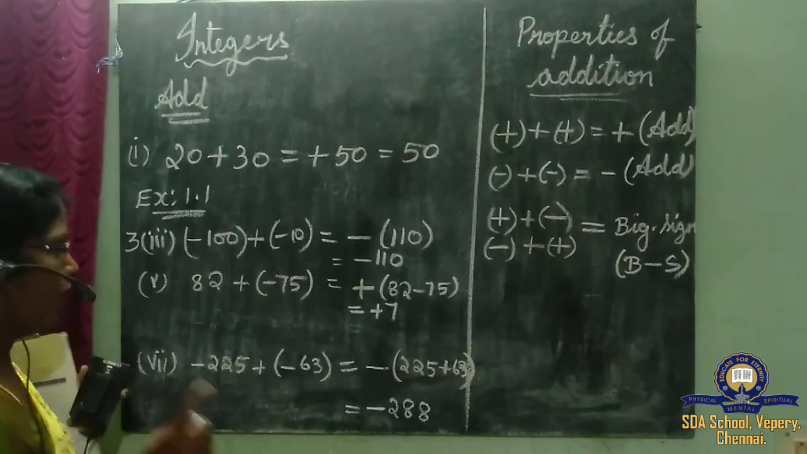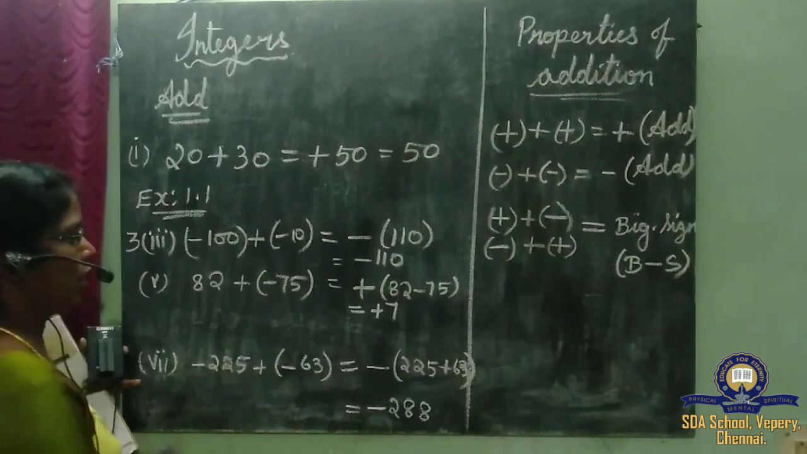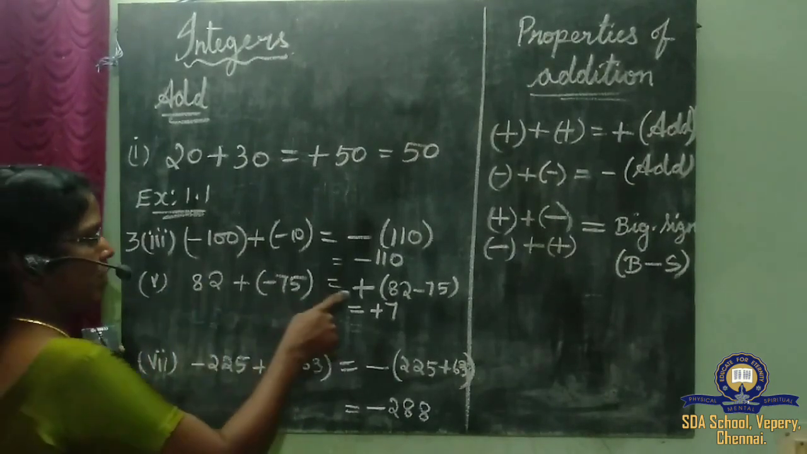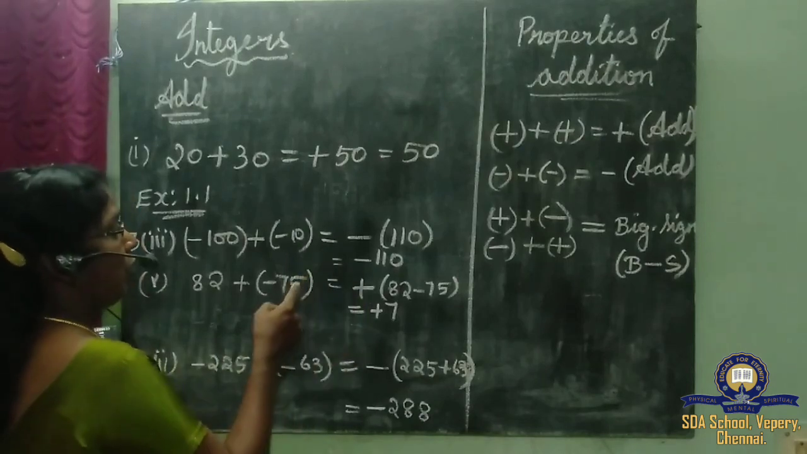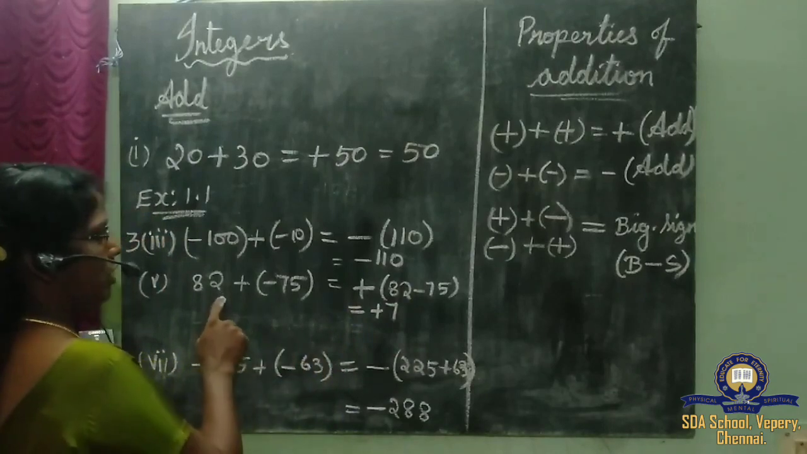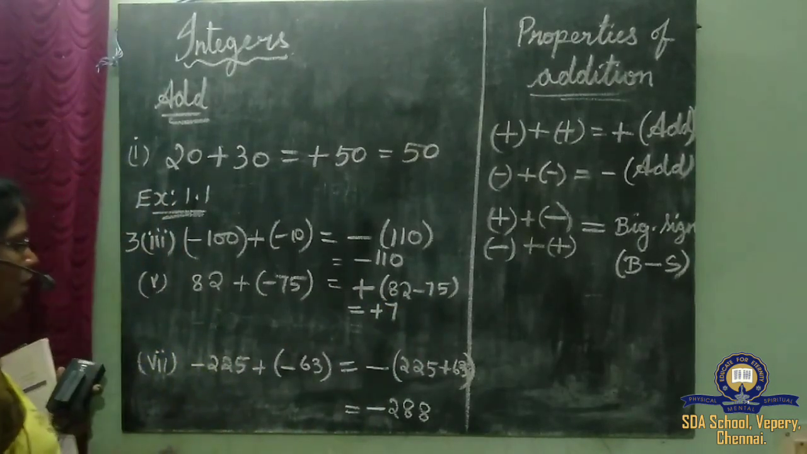When positive and negative both come, we need to put the sign of the bigger number. Which is bigger here? 82 is bigger. So I put the positive sign here, plus, and we need to subtract the smaller number from the bigger number. So 82 minus 75 is plus 7.